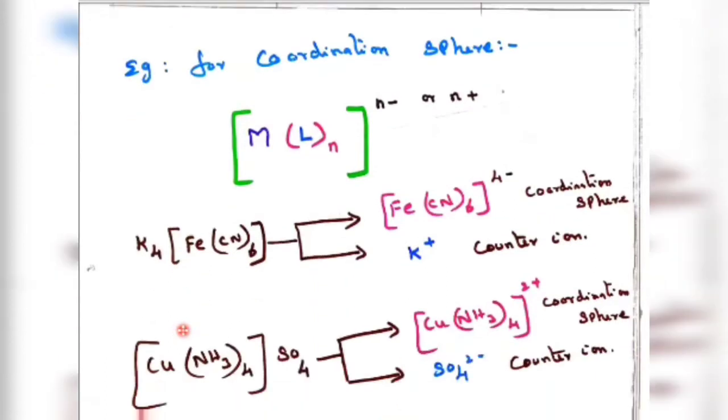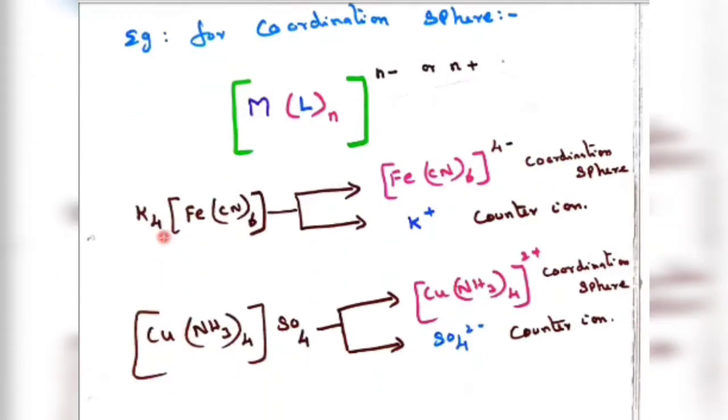Two examples I have given: K4[Fe(CN)6] and [Cu(NH3)4]SO4. Within the square bracket is non-ionizable, and outside the square bracket, either left side or right side, is ionizable. If it is on the left side, it is a cation and this is the anion. So 4 K+ is removed, the counter ion, and 4 minus is the coordination sphere.